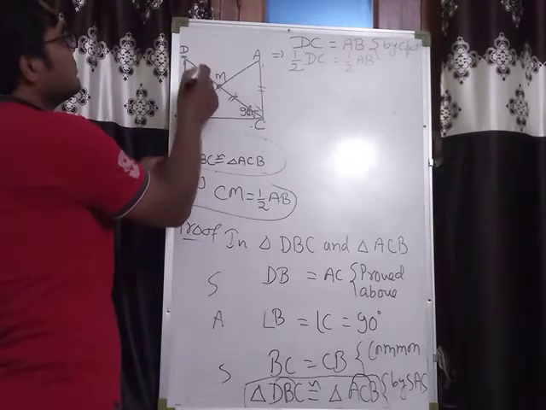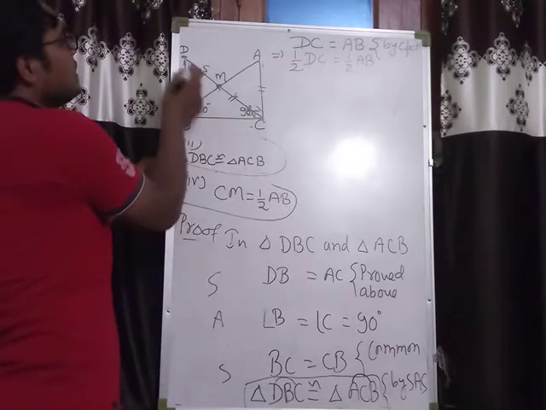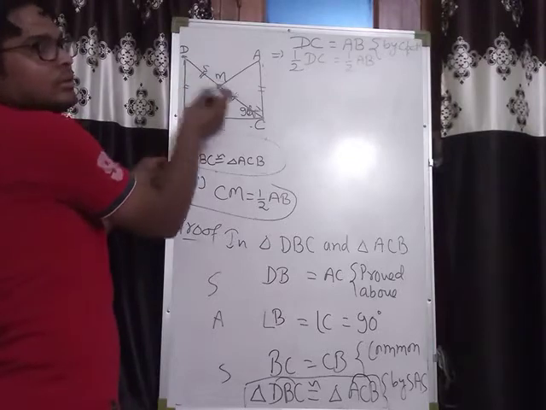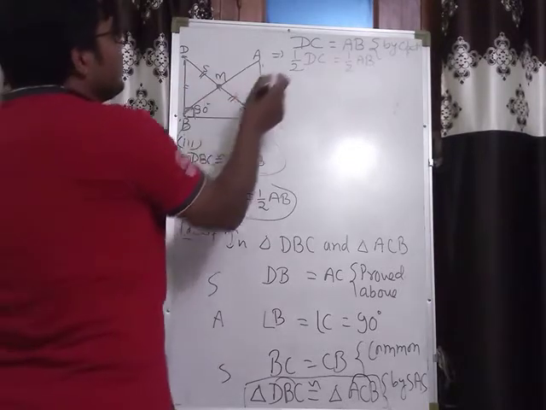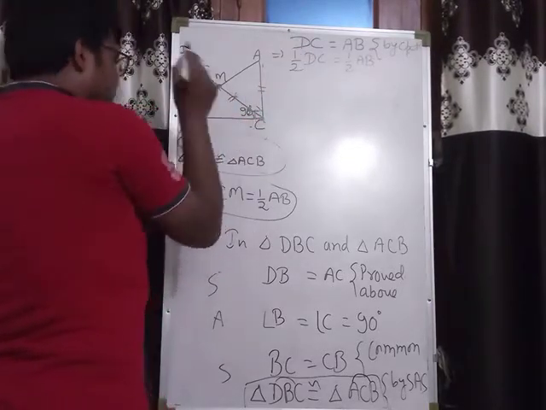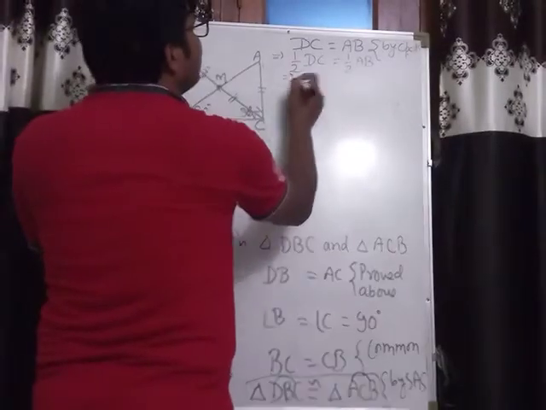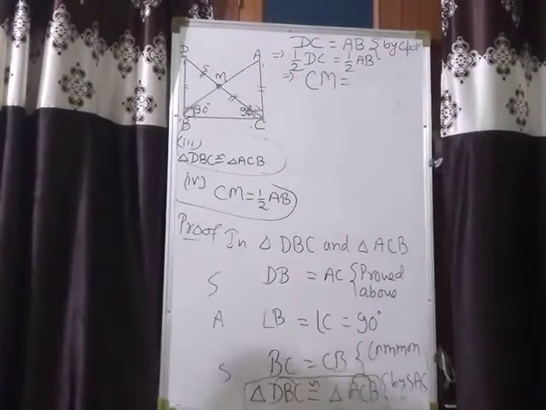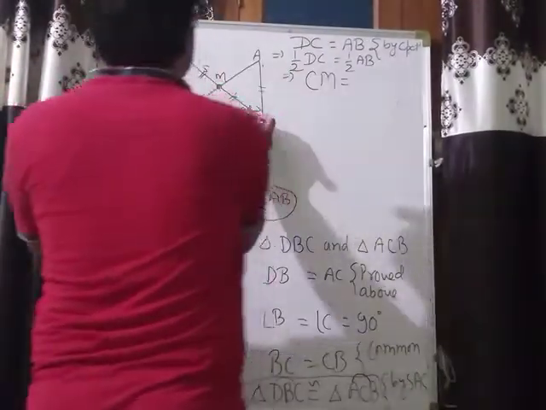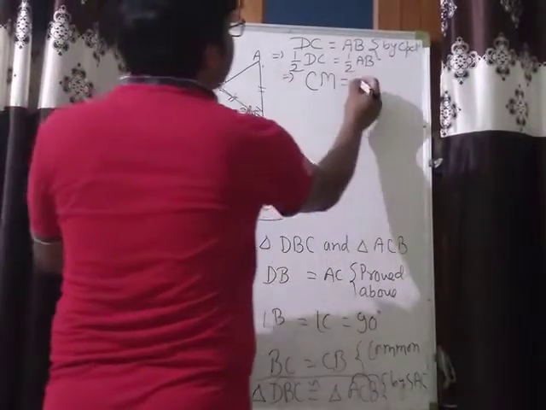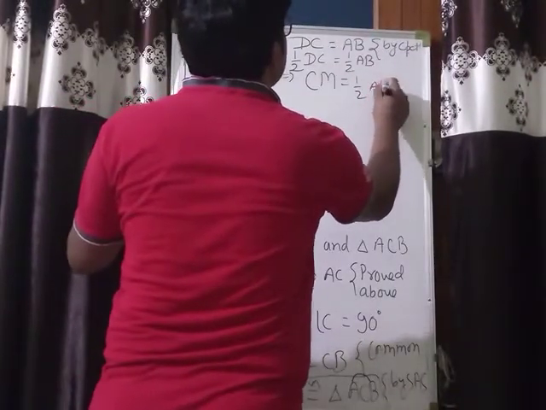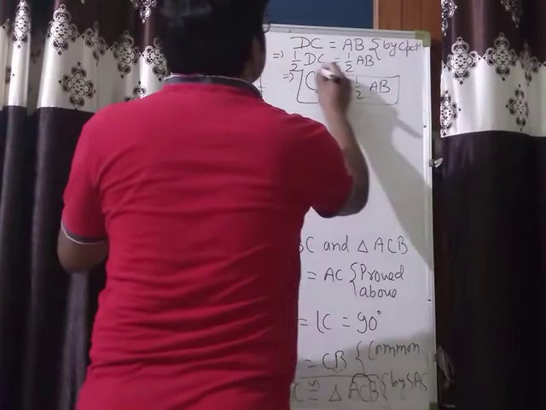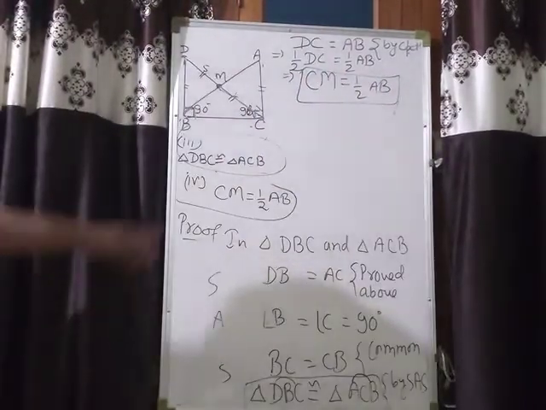If this is 5 cm, this will also be 5 cm, then CD is 10 cm. Clearly half of DC will be CM, and that is equal to half of AB. So that is the proof of the fourth.